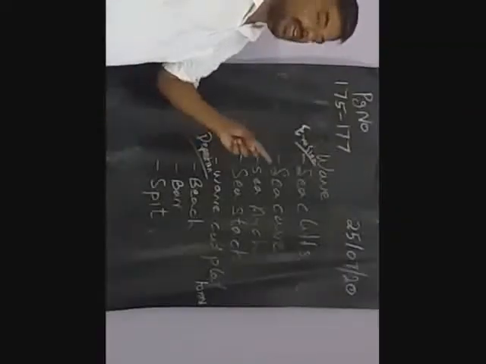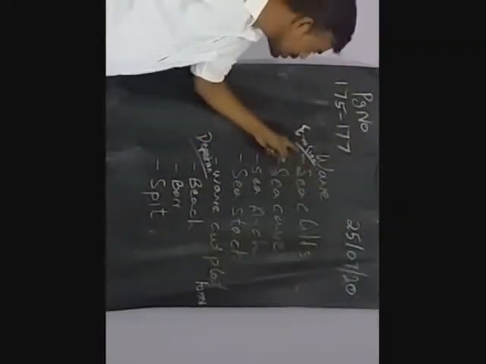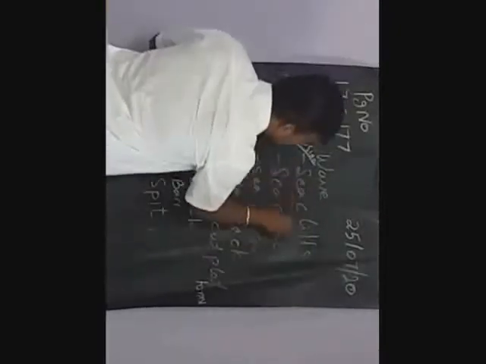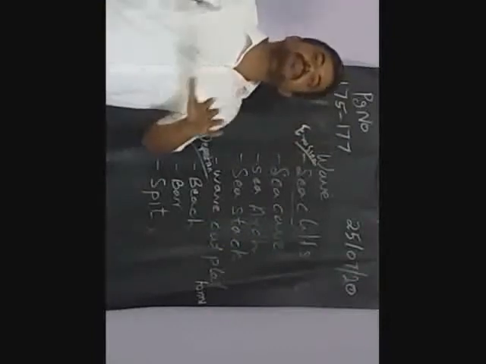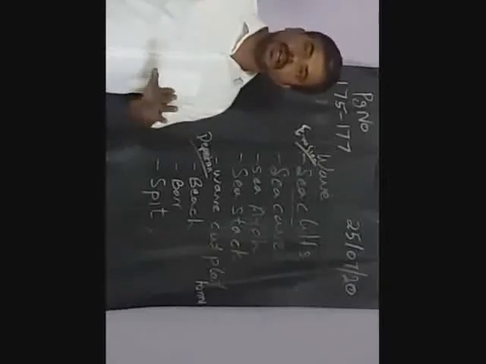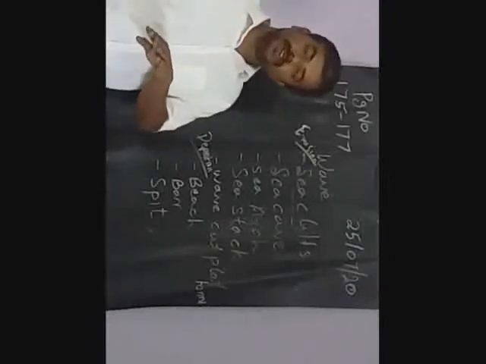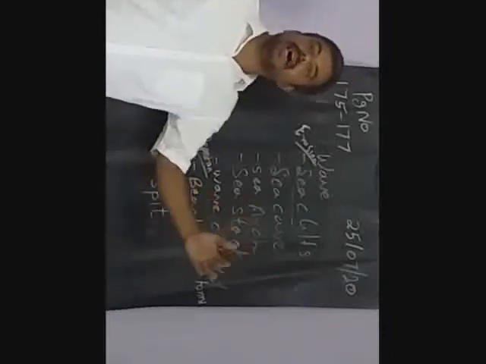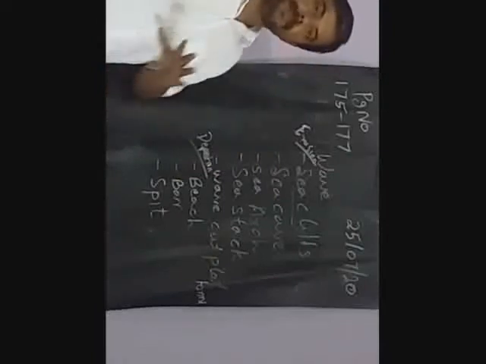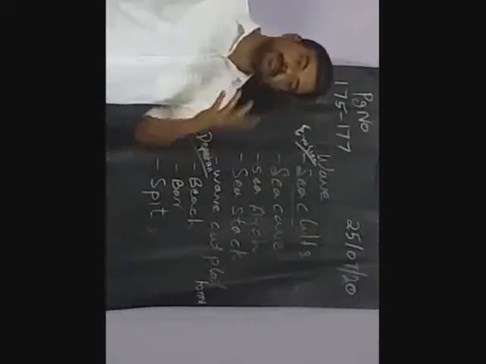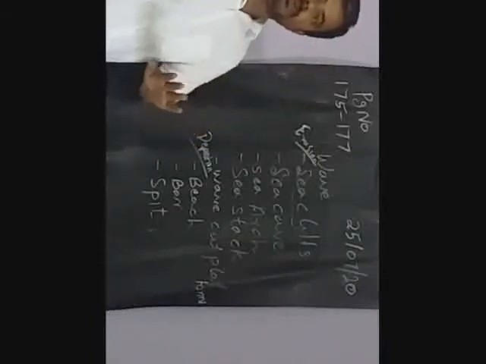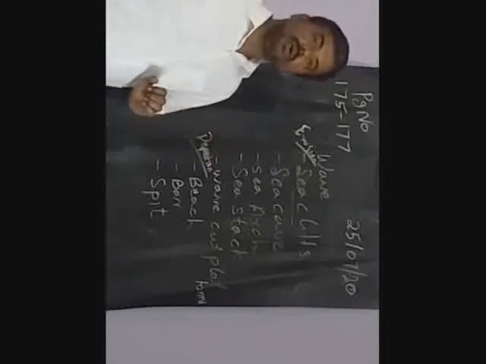So next we are going to talk about the wave. Because of the wave, how the erosion is happening, how the deposition is happening. Let me see. So first one, sea cliffs actually. Sea cliffs. So normally sea means what? Ocean. In that ocean we are getting the wave. Is it or not? The water moves up and down. That all will be called a wave. Those waves will be at different speeds based on the climate, the temperature, the speed of the wind, everything. But the wave means what? Up and down of the water.